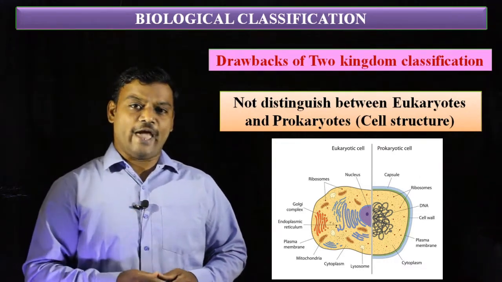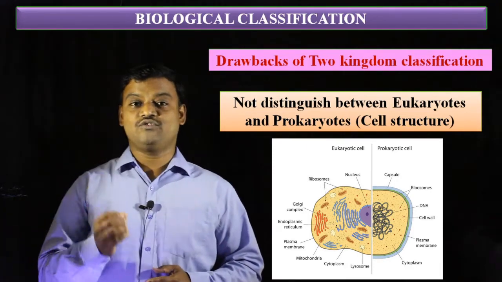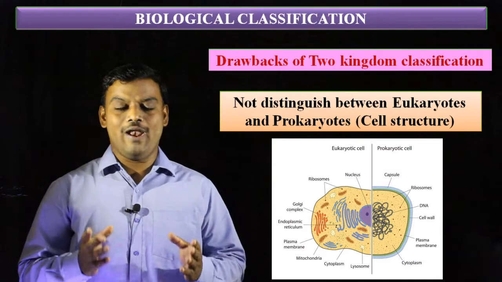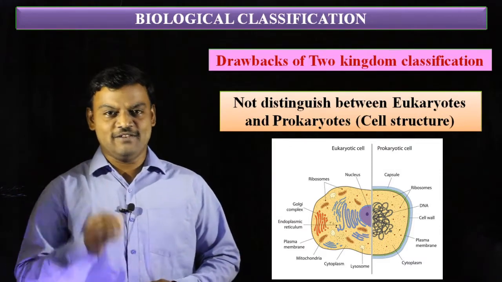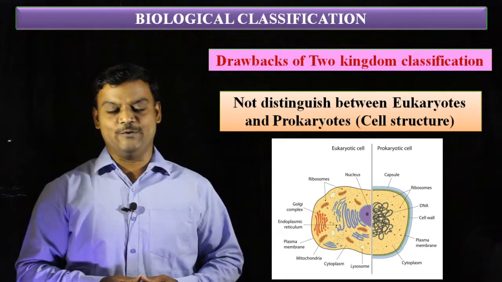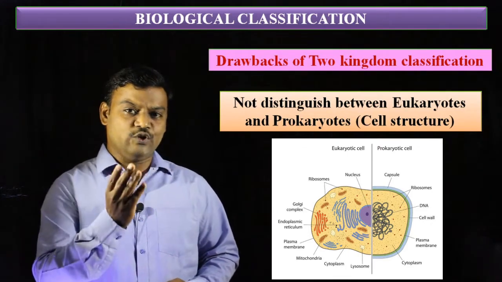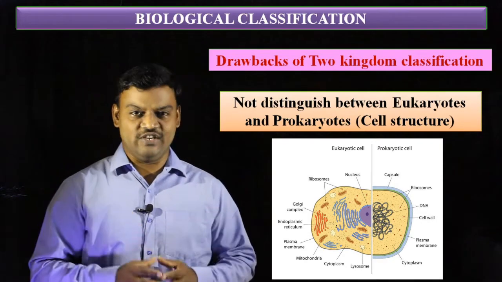But in prokaryotes, the cell has a nucleus, but around it there is no well organized nuclear membrane. This is the main basis for distinguishing prokaryotes and eukaryotes, but in two kingdom classification they are not distinguished.